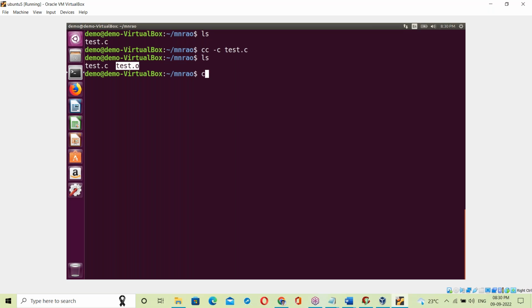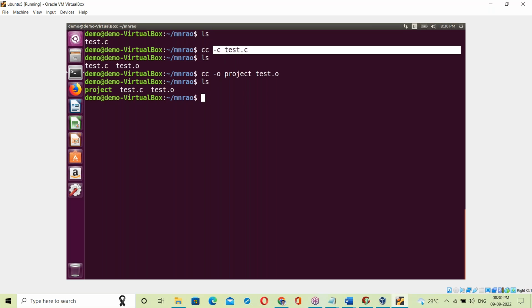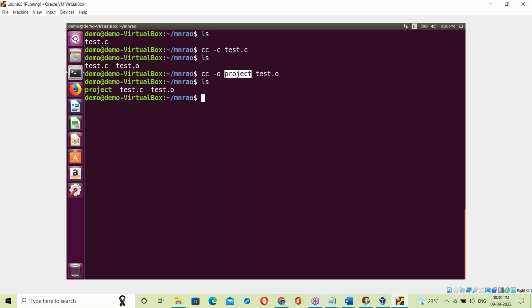Okay. Now cc test.o -o project. The exe name is project here. Yes, the project exe file is created. cc means C language compiler. Just the compile option compiles and the test.o file is created. Now cc -o means linking the object file and generating the project exe. The exe name is project here. Okay, now run it: the project exe. Yes, addition, subtraction, multiplication.